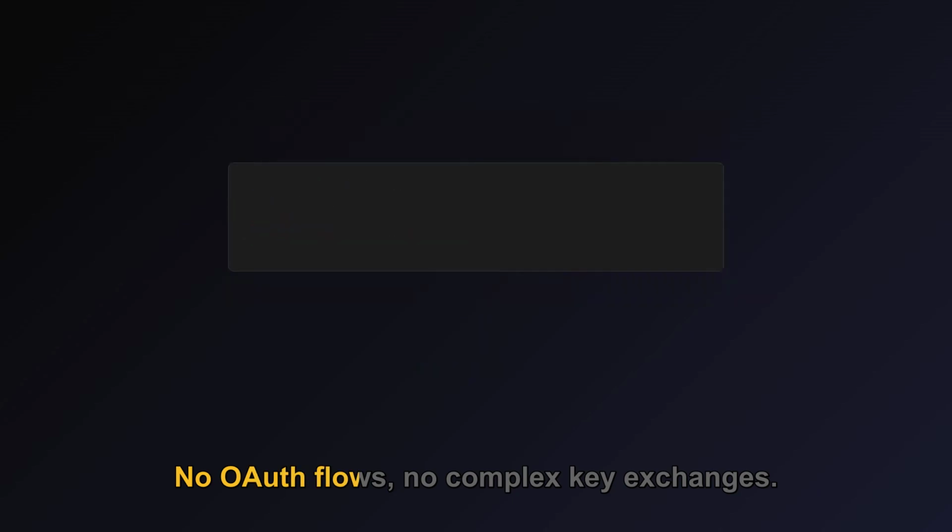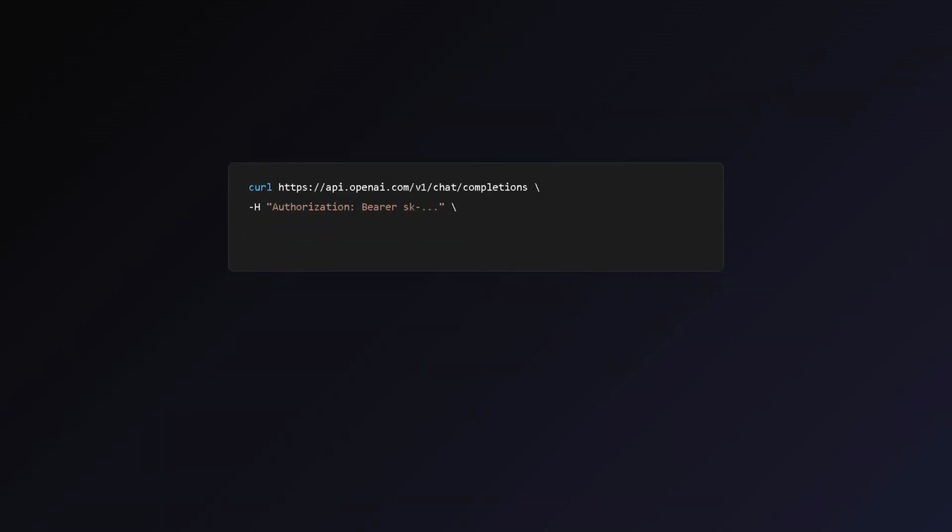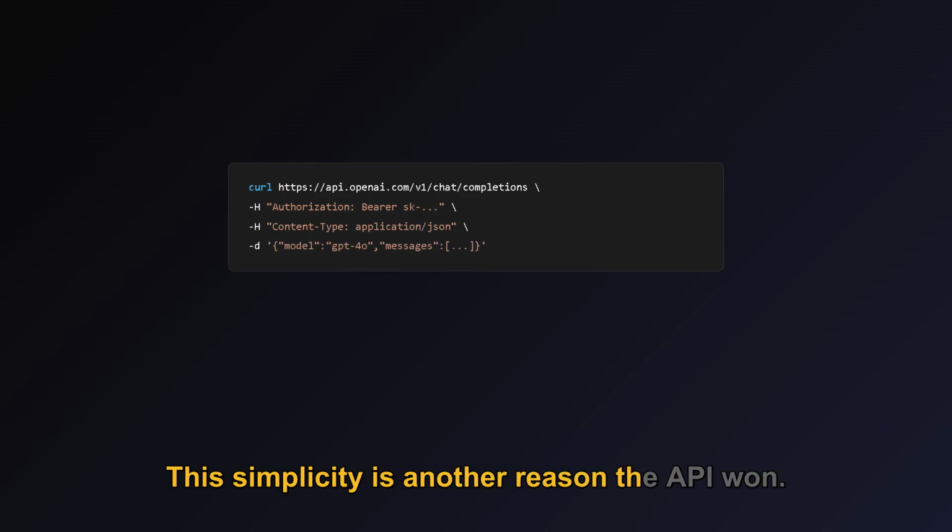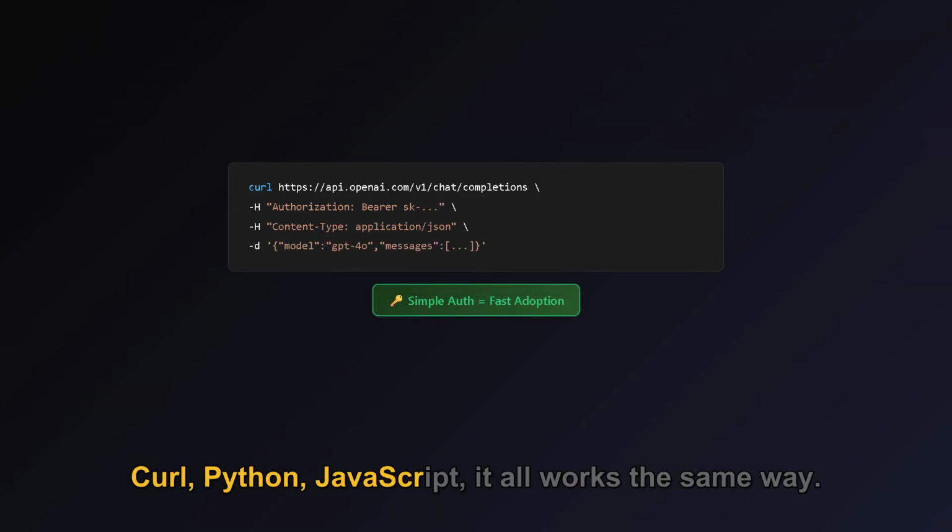No OAuth flows, no complex key exchanges. This simplicity is another reason the API won. cURL, Python, JavaScript, it all works the same way.